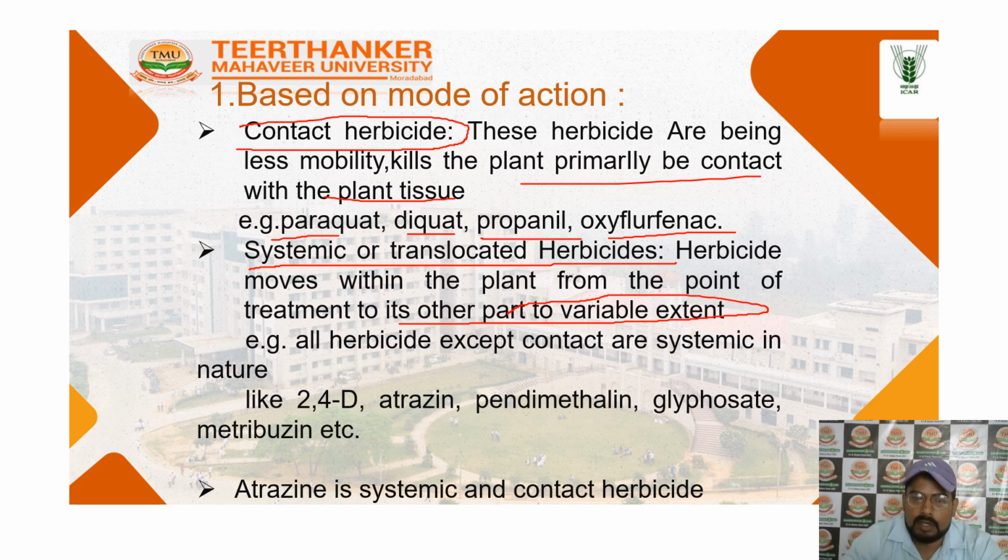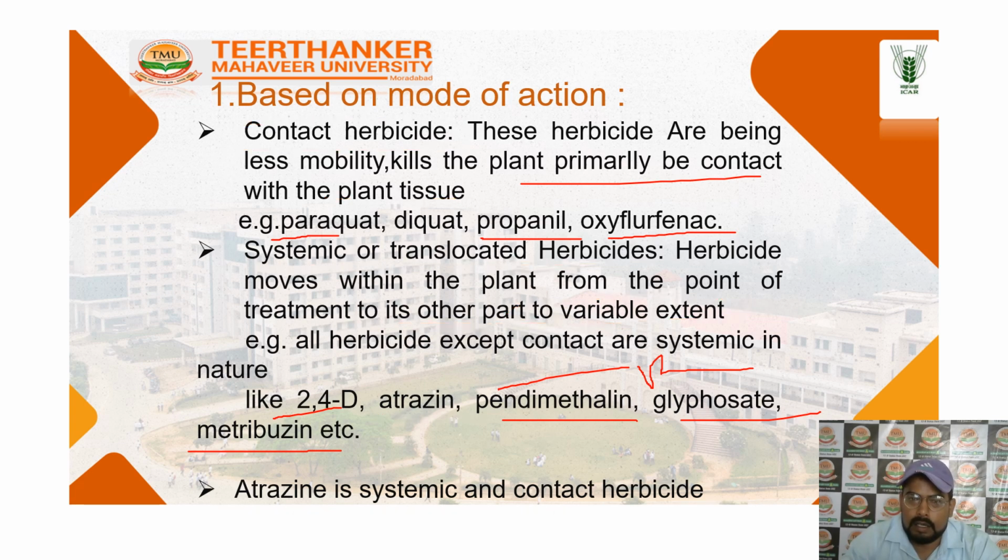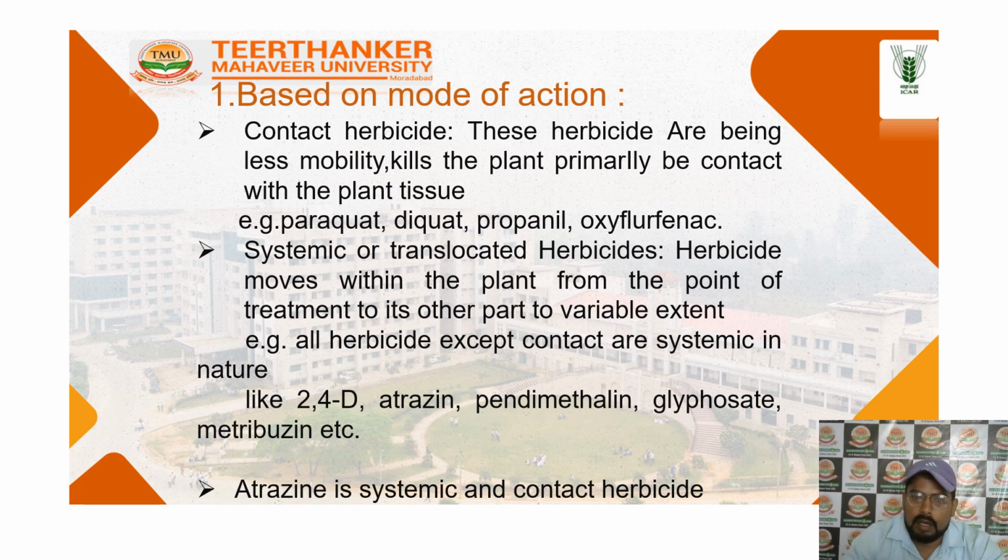These are systemic in nature, like 2,4-D, atrazine, pendimethalin and glyphosate. Pendimethalin is used more in pulse crops, and 2,4-D is used broadly. Atrazine acts as both a systemic and a contact herbicide. So these are the characteristics, based on the mode of action classification and the basic types of use.